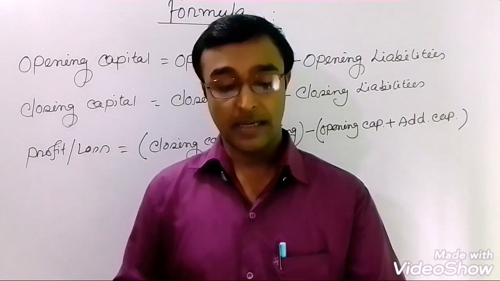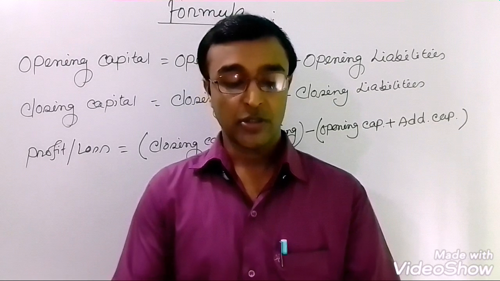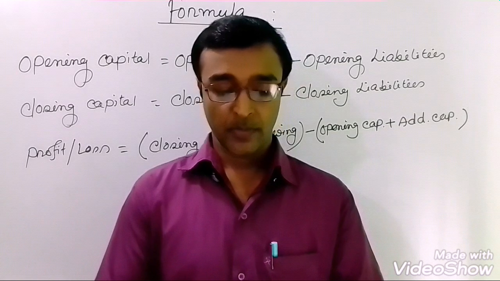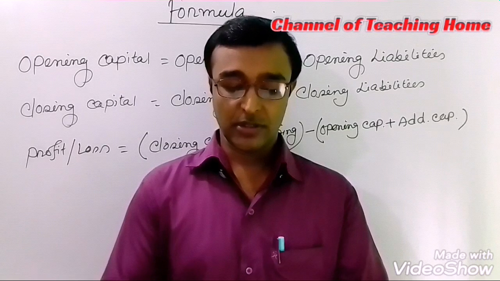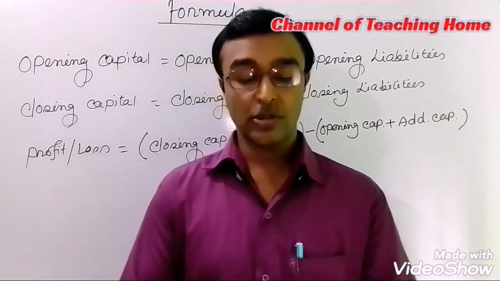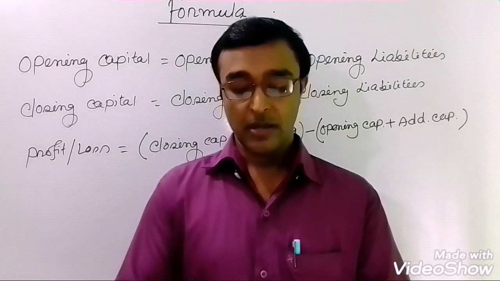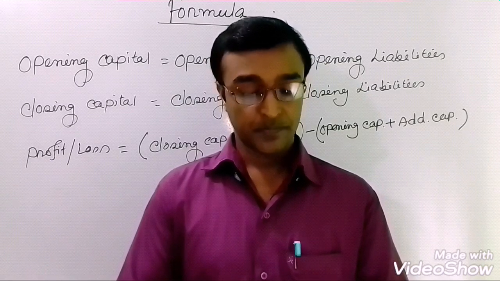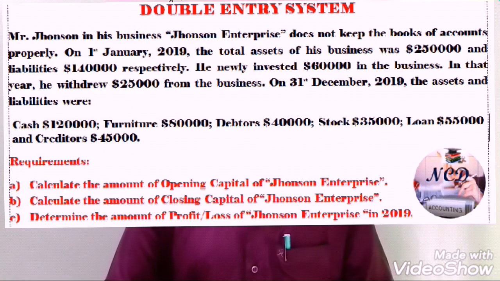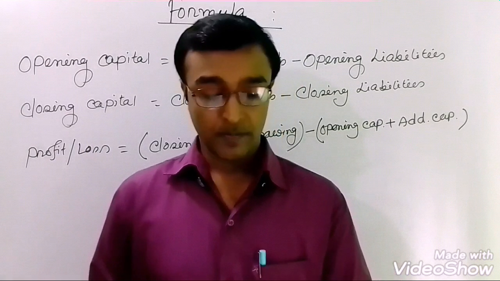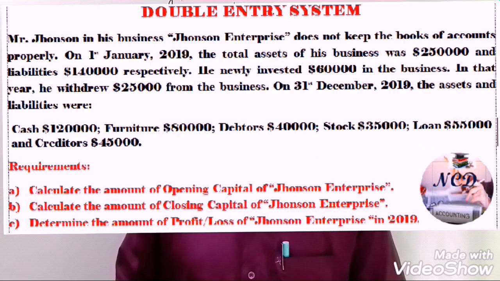On 1st January 2019, the total assets of his business were $250,000 and liabilities $140,000 respectively. He newly invested $60,000 in his business. In that year, he withdrew $25,000 from his business. On 31st December 2019, assets and liabilities of his business were cash in hand $120,000, furniture $80,000, debtors $40,000, stock $35,000, loan $55,000, and creditors $45,000 respectively. Now the requirement number 1, determine the amount of opening capital of Johnson Enterprise.